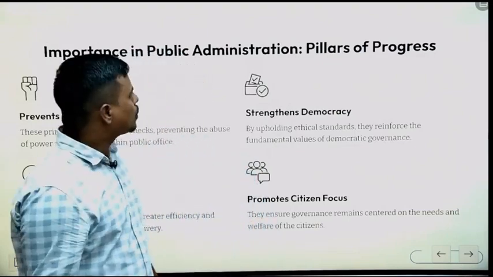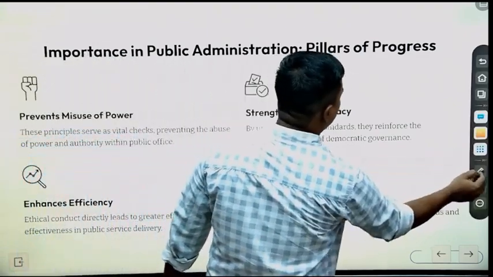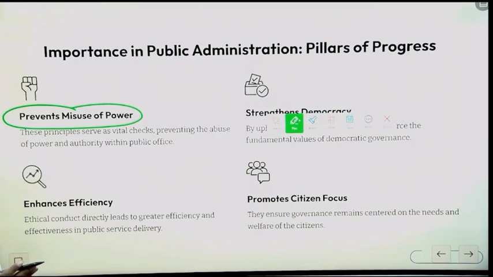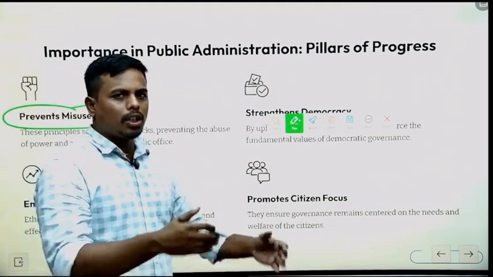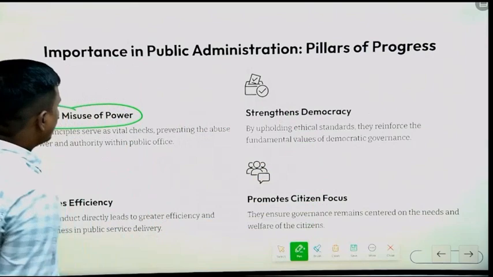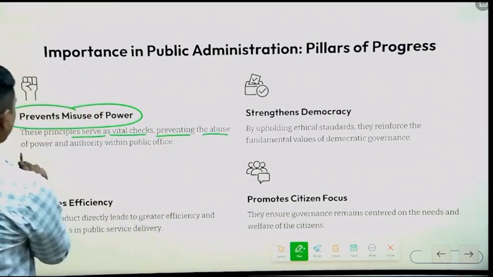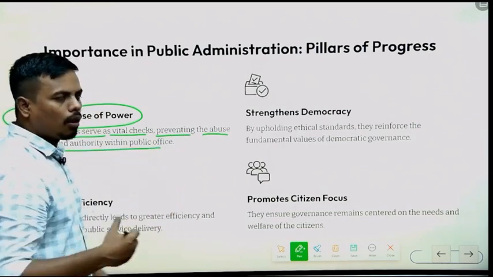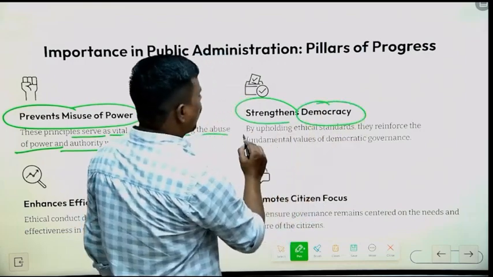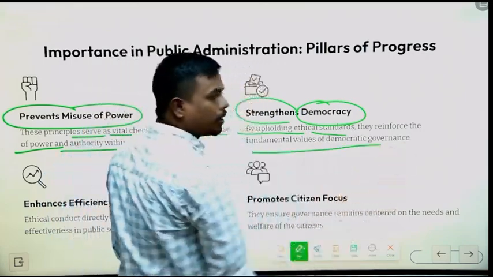How are these three values important for public administration? They are the pillars of progress, as they prevent misuse of power. If a civil servant has those values of honesty, integrity and probity, it serves as a vital check, preventing the abuse of power and authority within public offices. These values also strengthen democracy by upholding ethical standards. They reinforce the fundamental values of democratic governance.